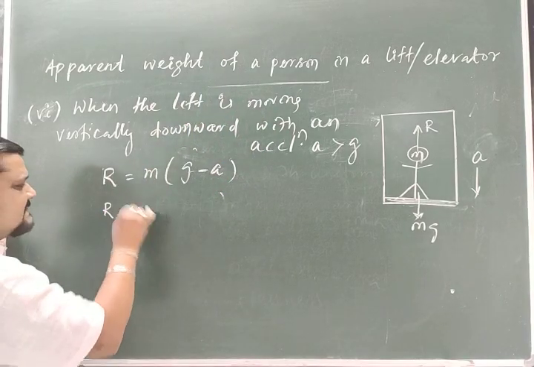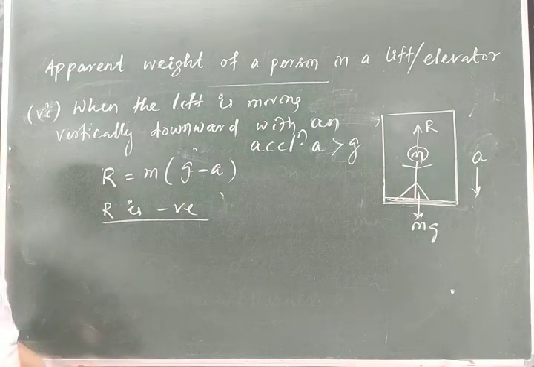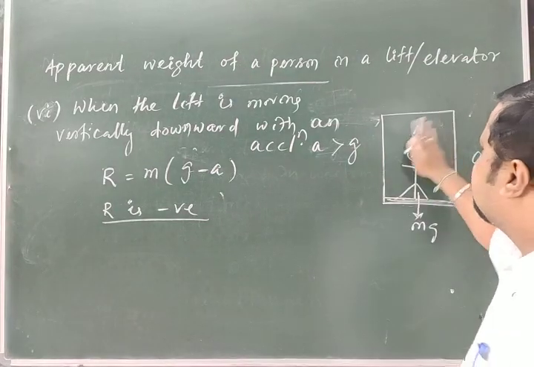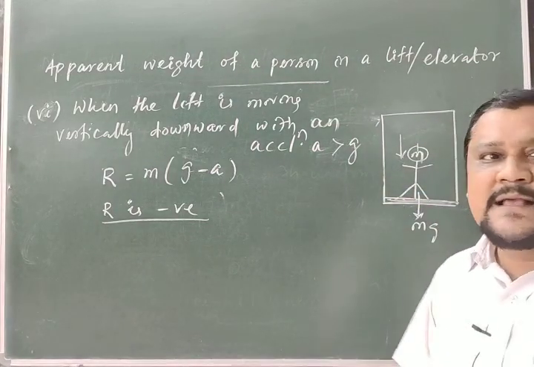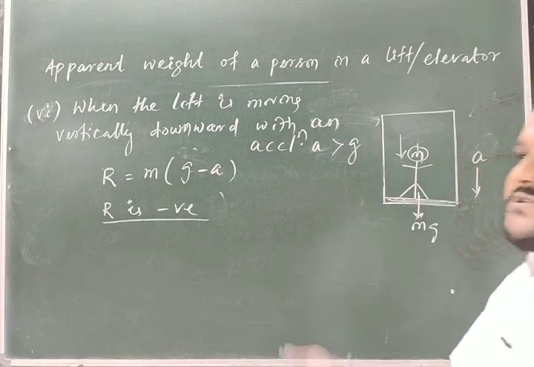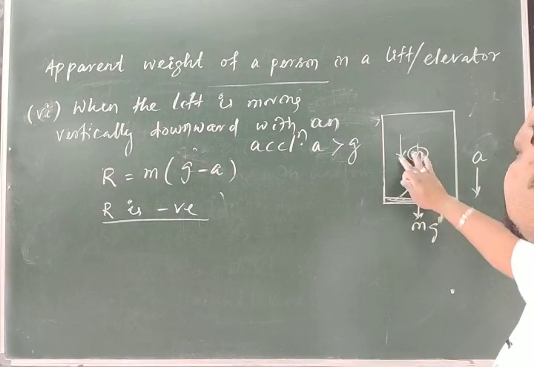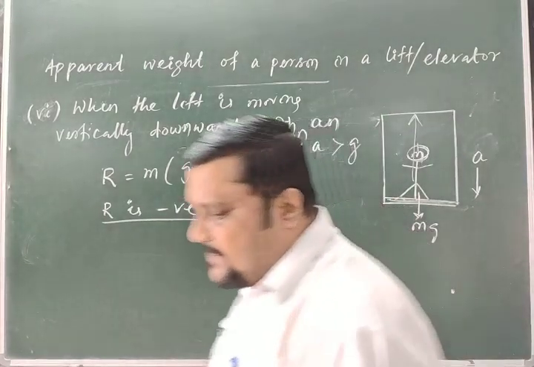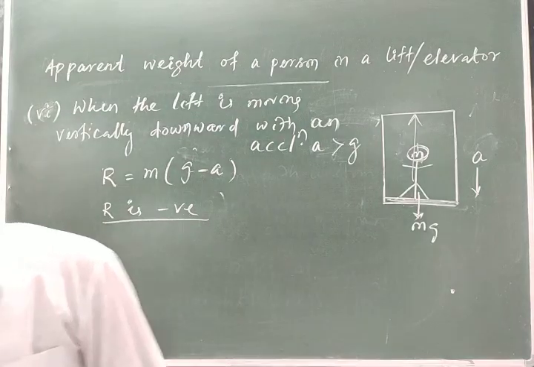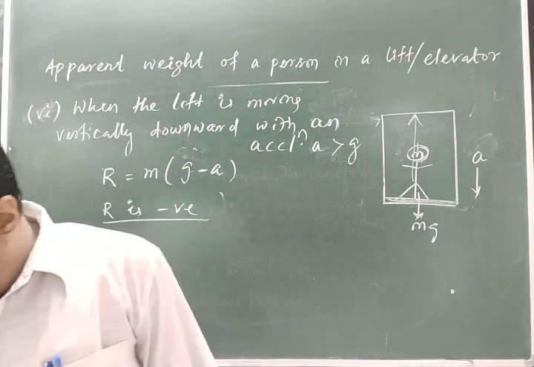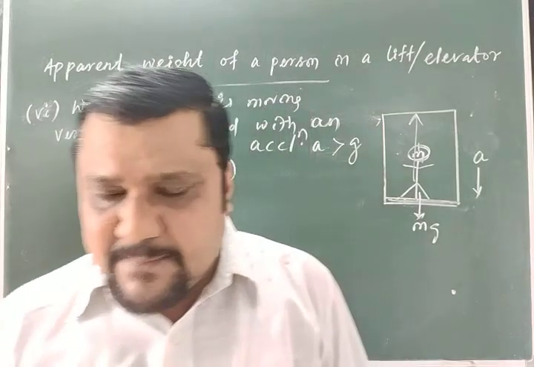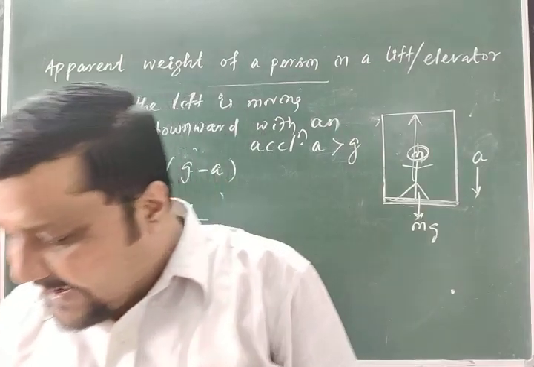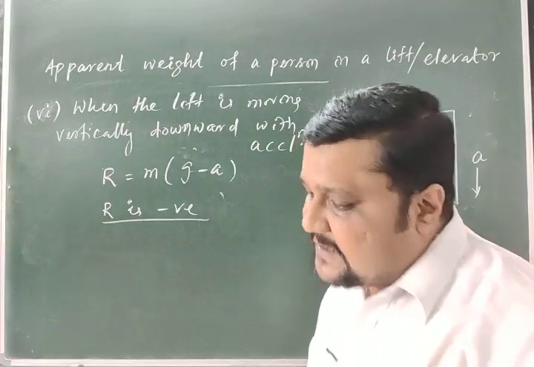Negative. R is negative. R is negative means this R is acting in the opposite direction, so the person will rise from the floor of the lift, go and hit the ceiling, and crash against the ceiling of the lift.